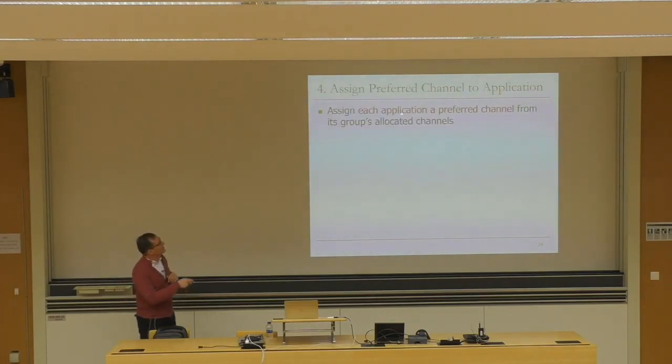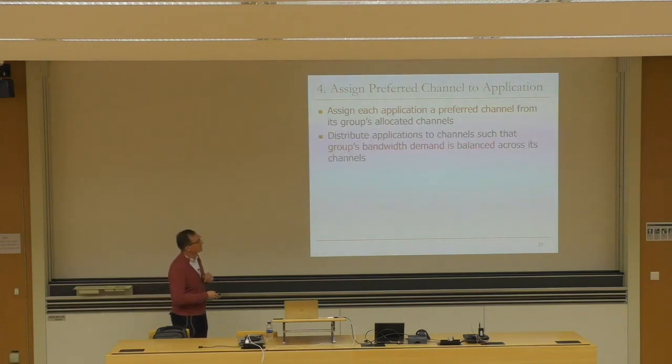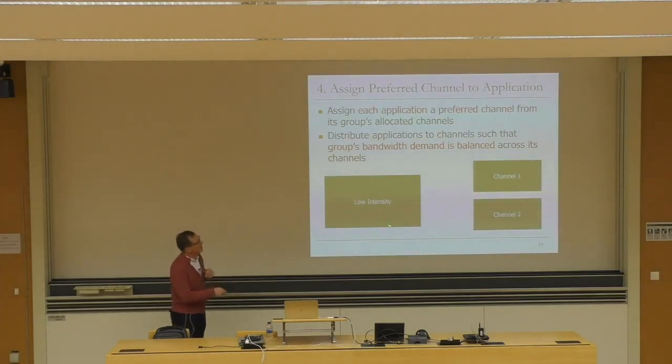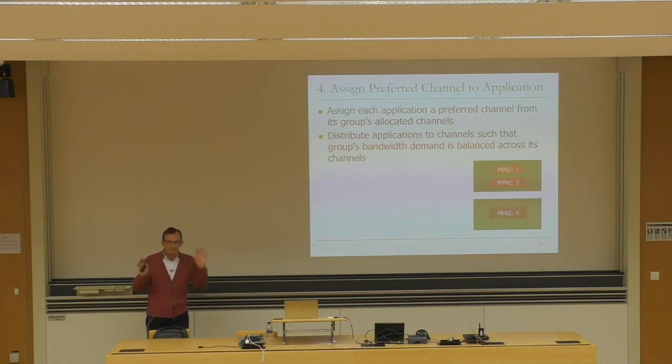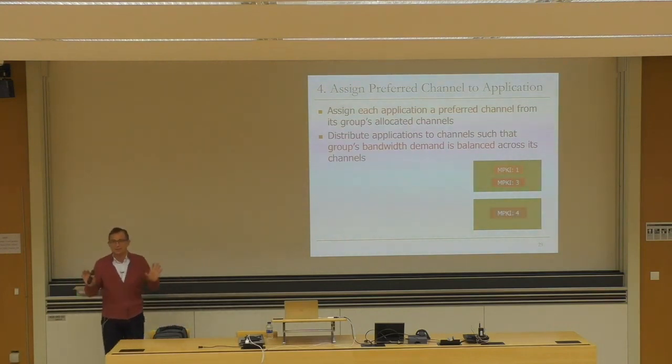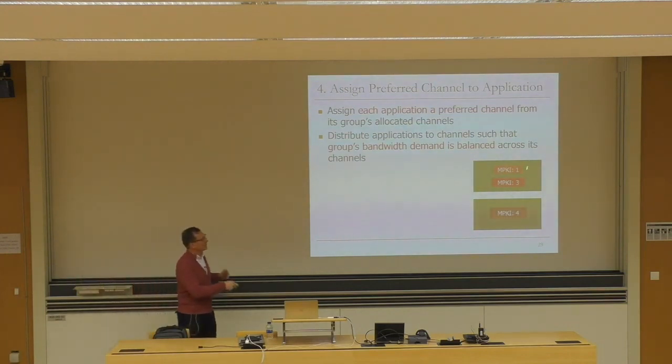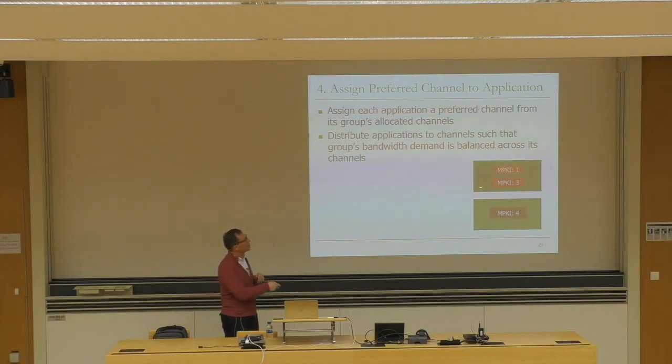And then the next step, assign each application a preferred channel from its group's allocated channels. And the paper proposed another heuristic. It distributes applications to channels such that the group's bandwidth demand is balanced across its channels. So let's take a look at low intensity applications, channel 1, channel 2. If you have three applications, MPKI 1, 3, and 4, this is what we try to do. It's a heuristic, again, right? It's not perfect. Basically, we try to equalize the sum of MPKIs across different channels.